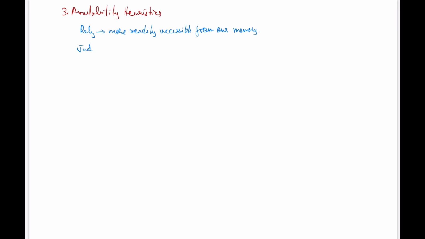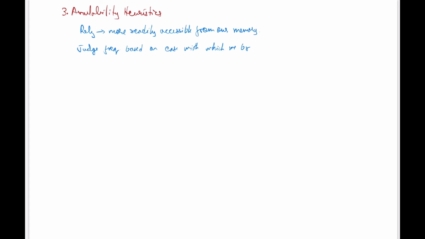Sometimes we rely on information that is more readily accessible from our memory. This heuristic involves judging frequencies based on the ease with which we can bring specific instances to our mind. If someone asks how often you order food from outside and you can recall quite a number of instances, it is likely that you would say you frequently order in. This happens without even consciously evaluating the number of times you ordered food by checking bills or your phone.